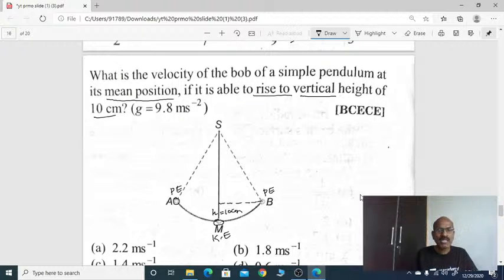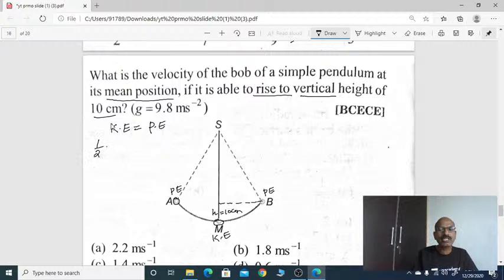So the bob possesses kinetic energy at its mean position, which gets converted into potential energy at the height h. But the total energy remains constant. So we can say total energy remains constant, mean kinetic energy is equal to potential energy.